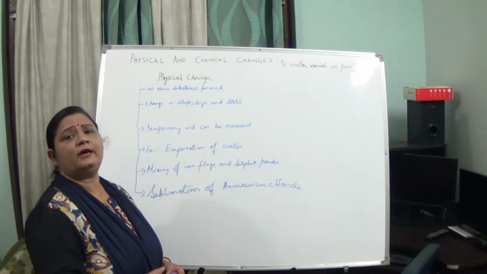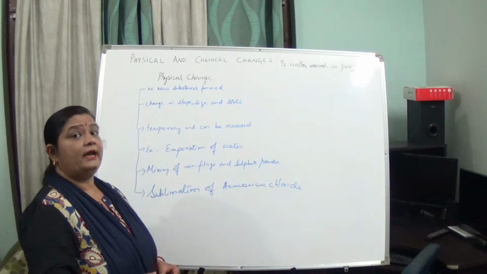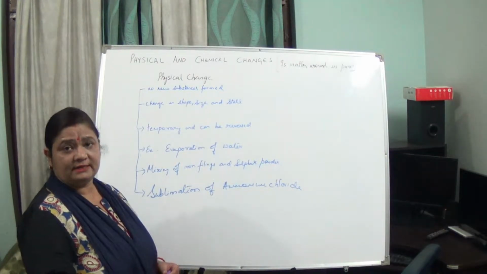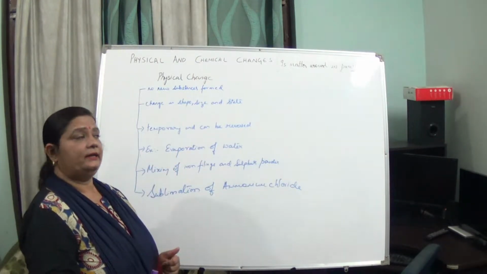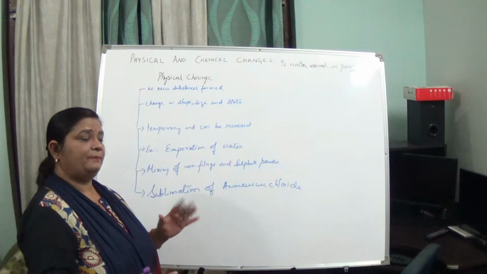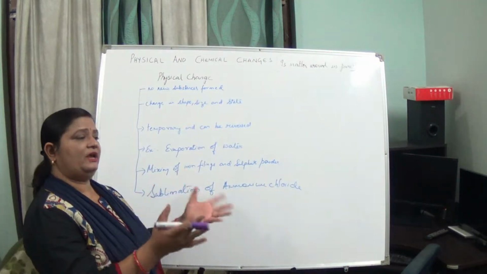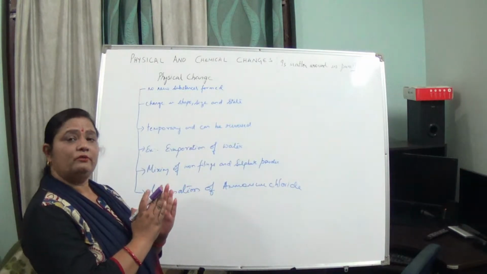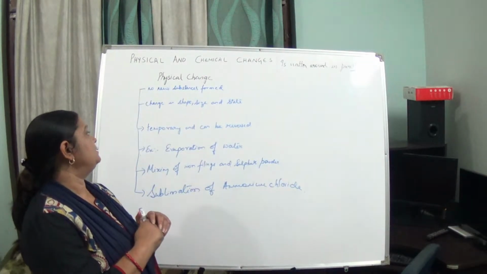Suppose you tear a page, okay, is it a physical change or chemical change? It is a physical change. Why? Because the constituents of the paper don't change. If you tear it and then try to join it, it joins up and forms the page, isn't it? After tearing, just take the bits of the paper and try to join them. You will be able to join it. So it is a physical change, not a chemical change, okay.